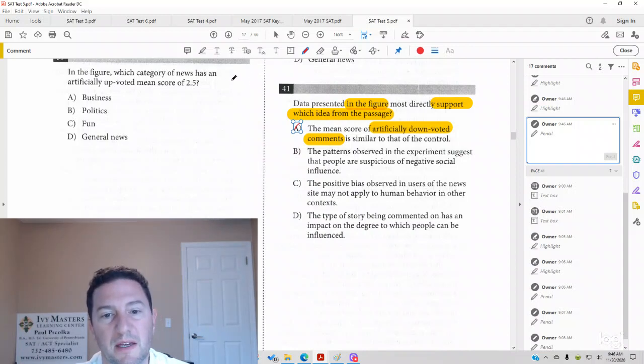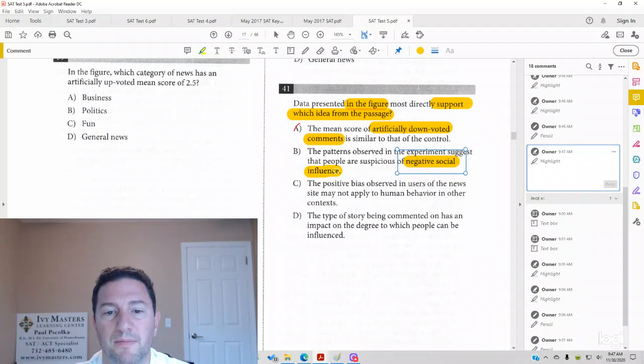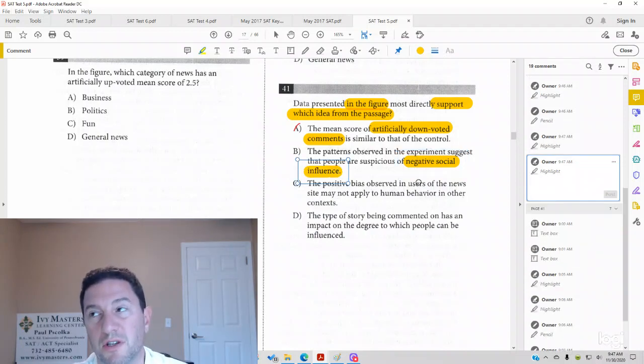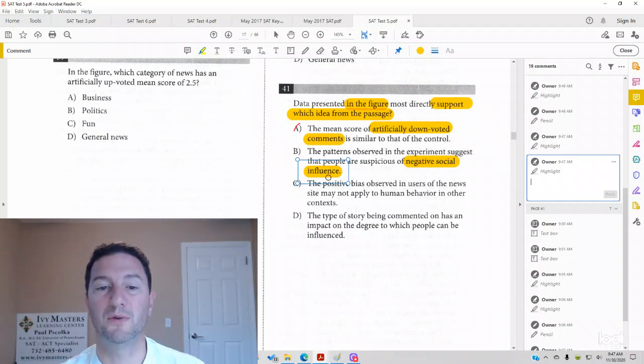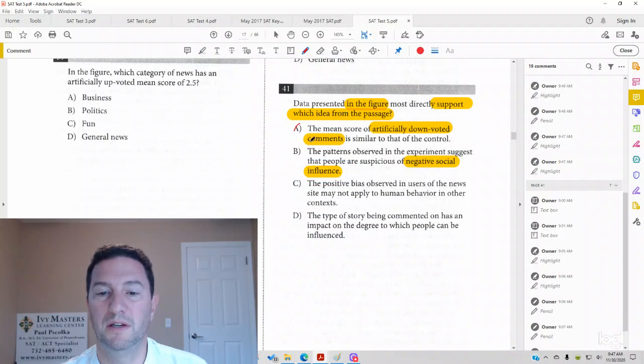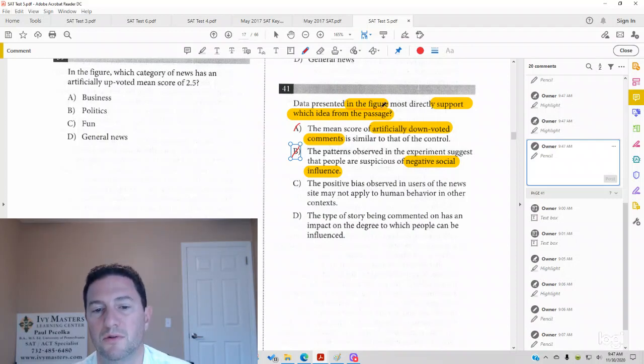Answer choice B. The patterns observed in the experiment suggest that people are suspicious of negative social influence. Well, could the figure measure suspicion? That's questionable, but the answer choice is talking about negative social influence. If anything, that would be downvoting something rather than upvoting it. Upvoting it would be considered positive social influence. So again, the graphic is not investigating negative social influence, artificial downvotes.